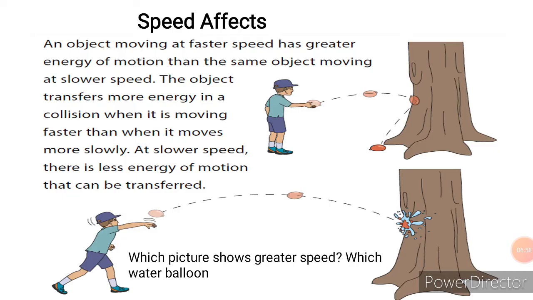Now, imagine you pick an object, as you are seeing on the picture. You throw it with a little energy. What happens? It will hit the tree and fall back to the floor, is it not? Now look at the boy in the second picture. He went back, used all his force and threw it against the tree. What happened? Did he fall down? No. Why? Because the first boy has less speed, and therefore we have what? Less energy. True or false?